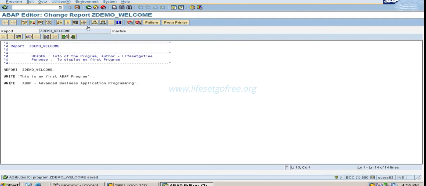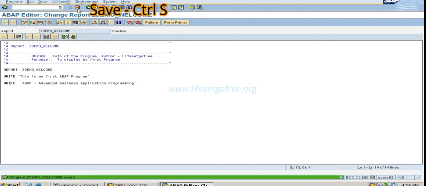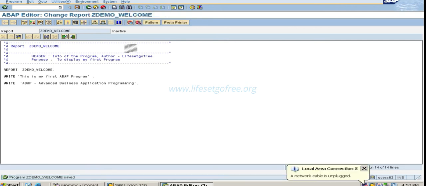This is a program. Whenever we write something, we have to save. You can use this save button, or you can press Control S. It will also do the same thing. You can save the program like this. Here you can observe this is saved. But saving the program is not sufficient, because sometimes the power may go, and this will not save your program completely. If you want to execute your program and see the output, you have to do a very important thing besides saving the program.